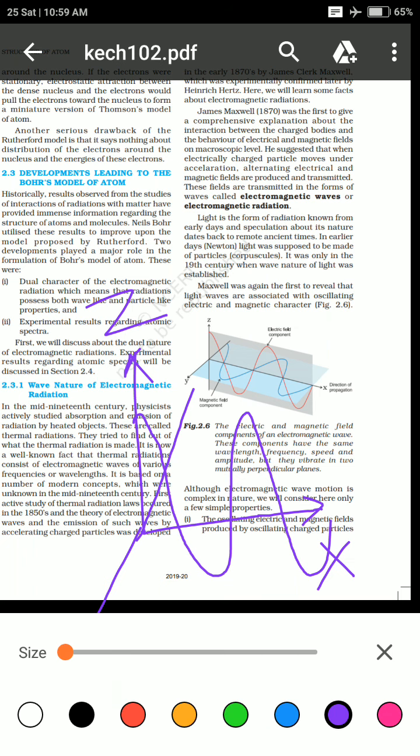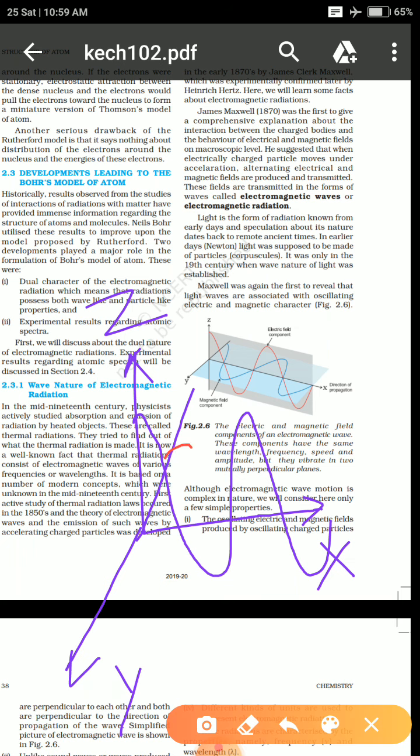You can draw another, it will go like this, the magnetic field lines, something like this. So we can see that at a particular time, the magnetic field lines and electric field lines are fluctuating, meaning they are changing.